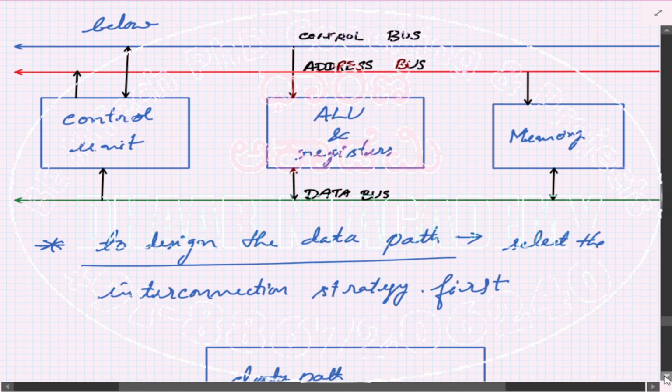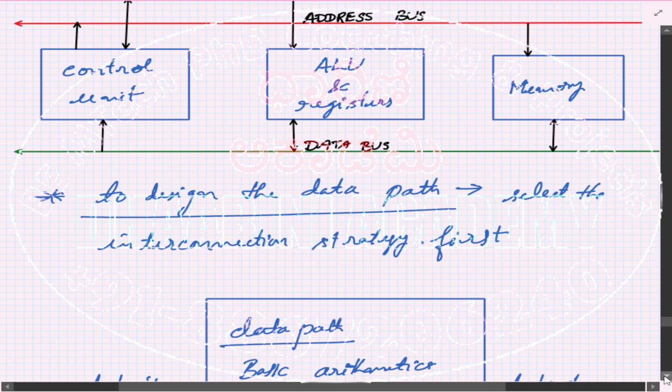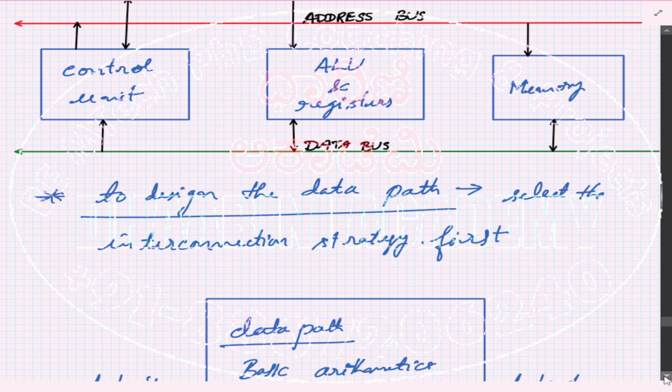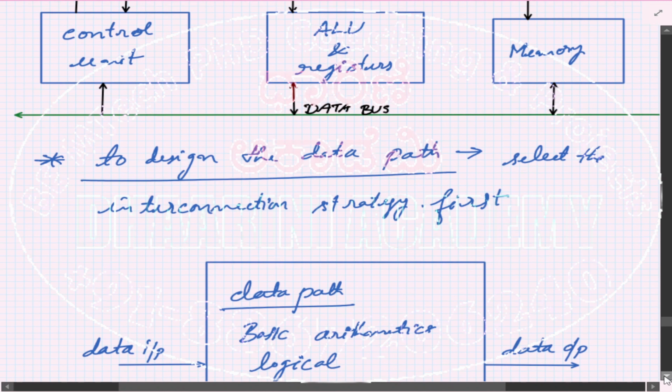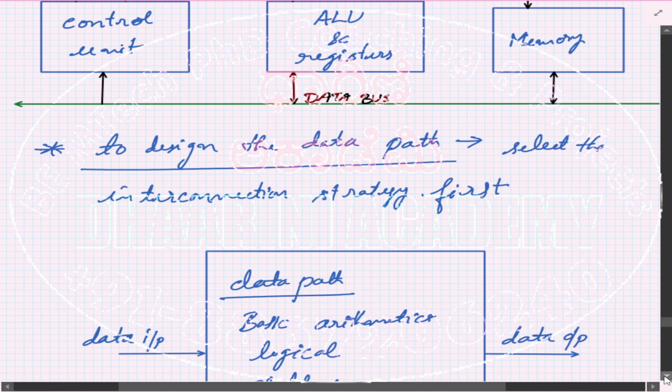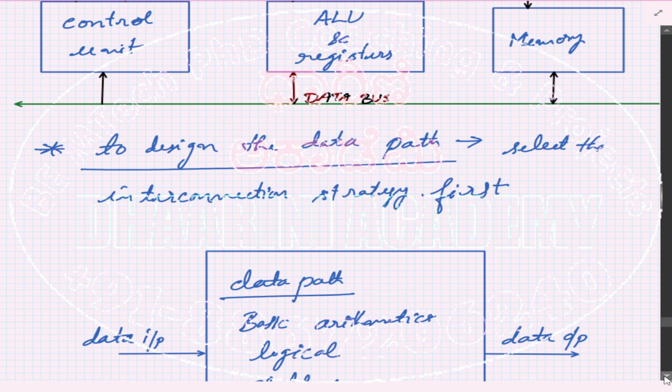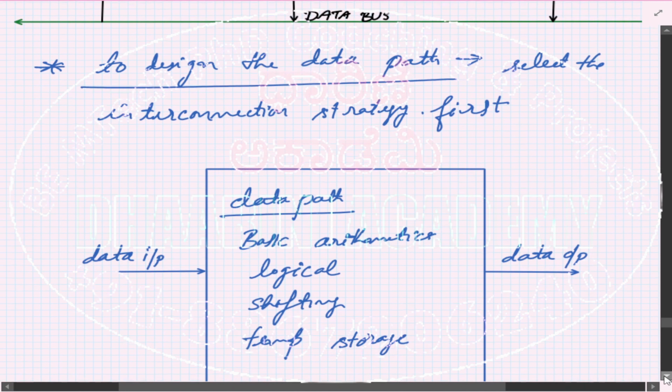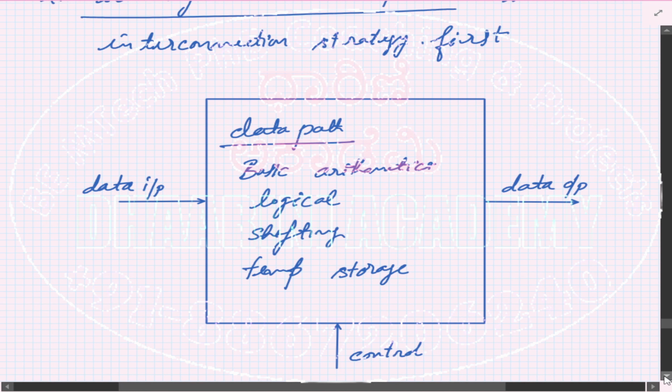Now whenever you start designing a processor, a small processor, in this case we are considering 4 bit, our first step has to be the design of the data path: how the data should propagate between the blocks. You have multiple options and you can choose one of them. That looks like our first step. So first we see what options are available.